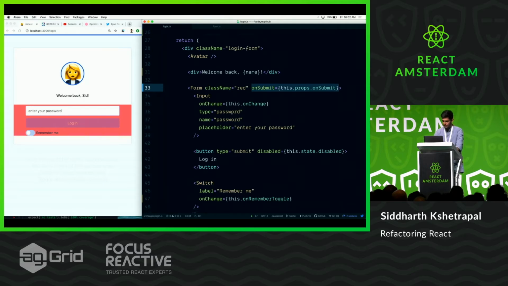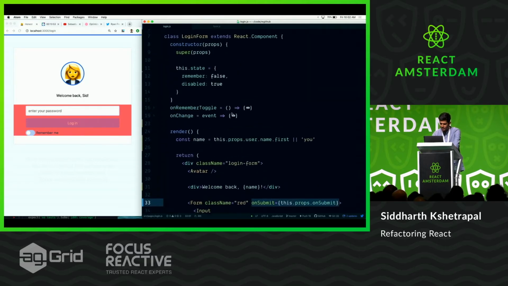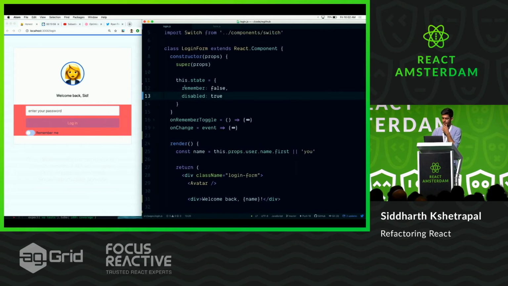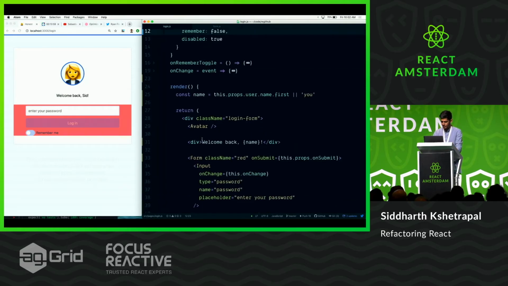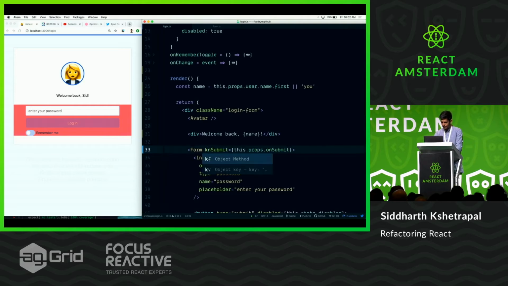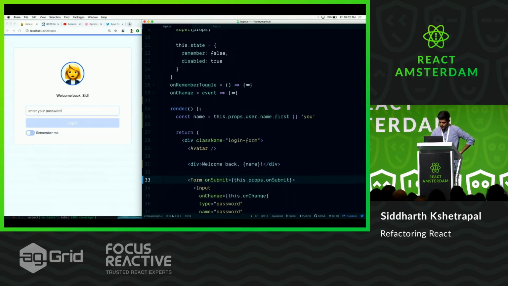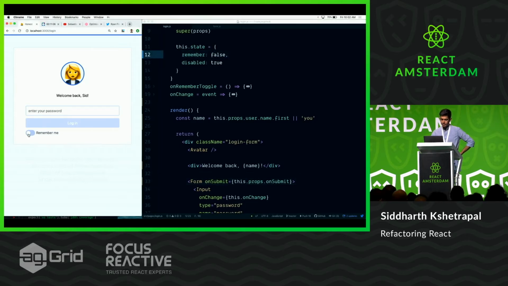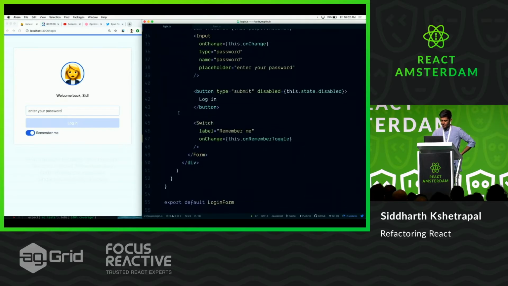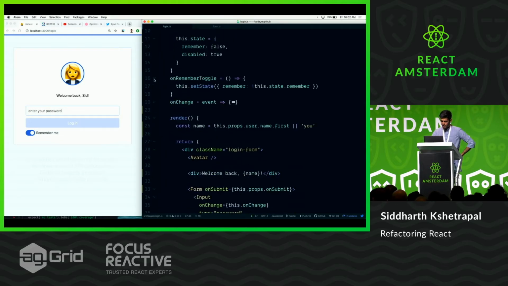Okay, nice. There's something that I'm doing over here. So this login form has this remember. Wait, let me remove this class. All right, so this component has a remember, which is this thing, remember false. And then what I'm doing is toggling it, this.rememberToggle, and rememberToggle basically just switches the state. It's a toggle, right? So there are two fields over here. There is this thing, and there is a password field.